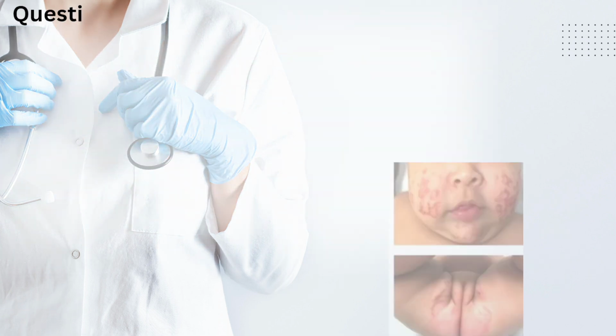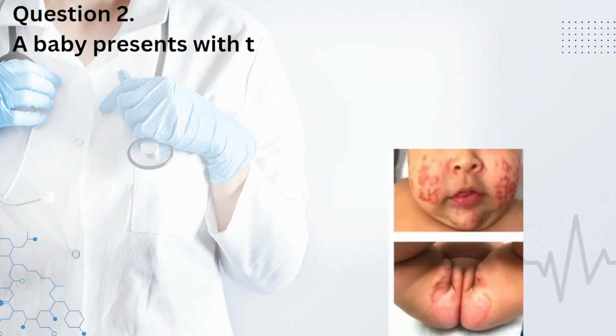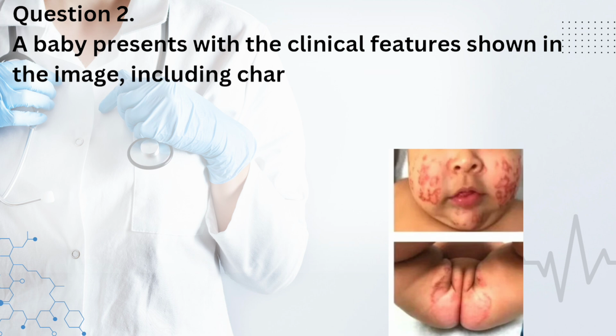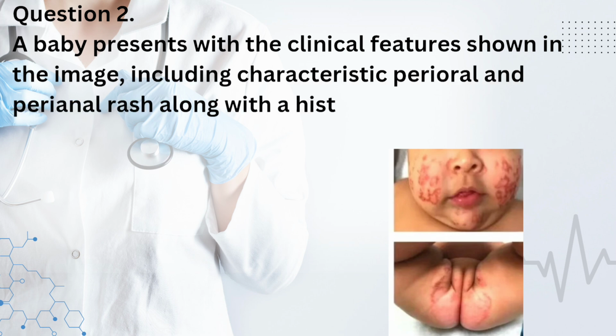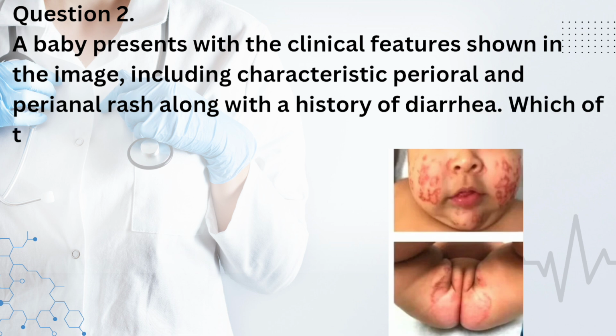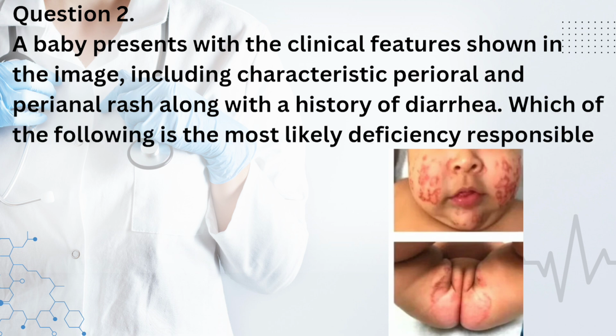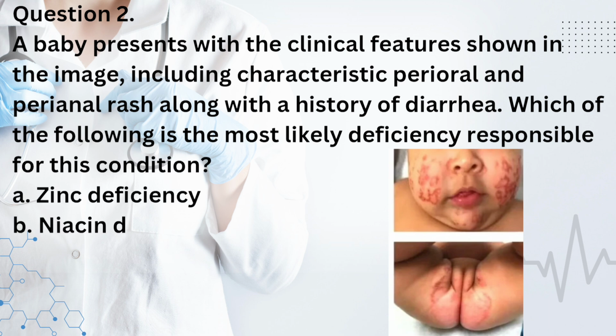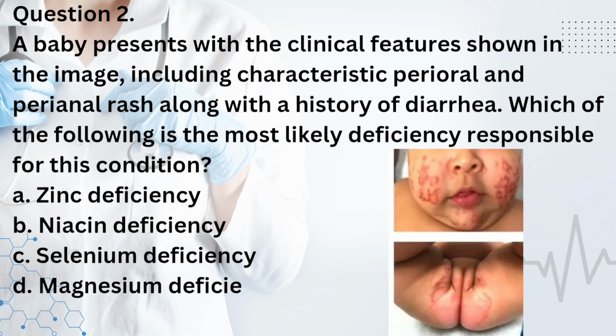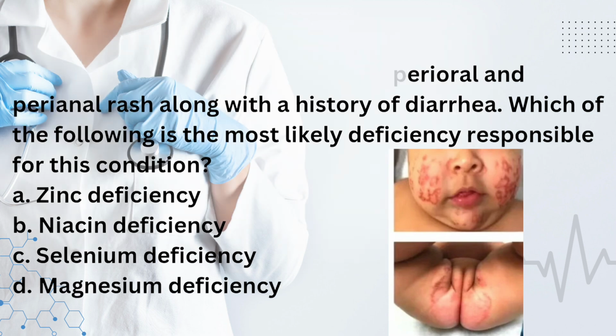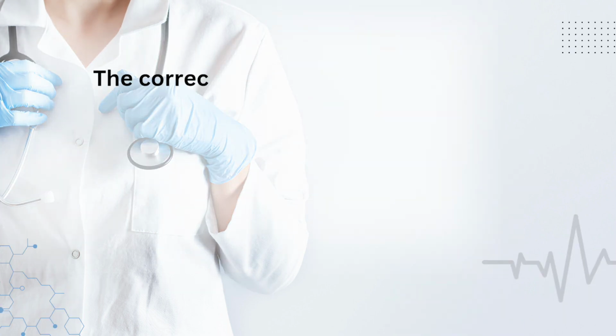Question 2. A baby presents with the clinical features shown in the image, including characteristic perioral and perineal rash along with a history of diarrhea. Which of the following is the most likely deficiency responsible for this condition? A. Zinc deficiency. B. Niacin deficiency. C. Selenium deficiency. D. Magnesium deficiency. The correct answer is A.